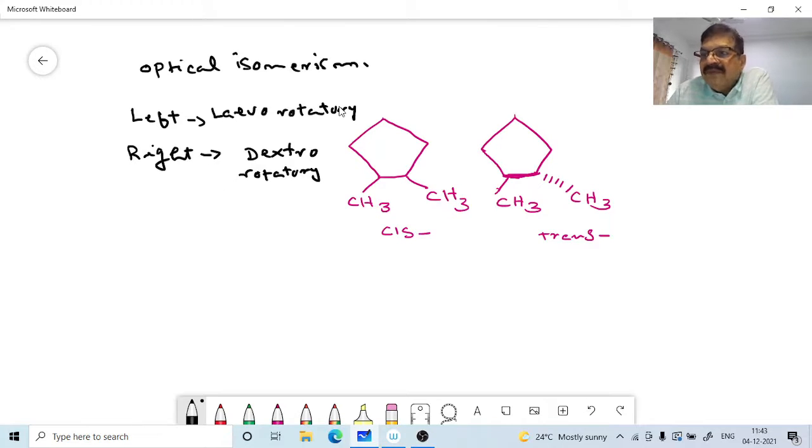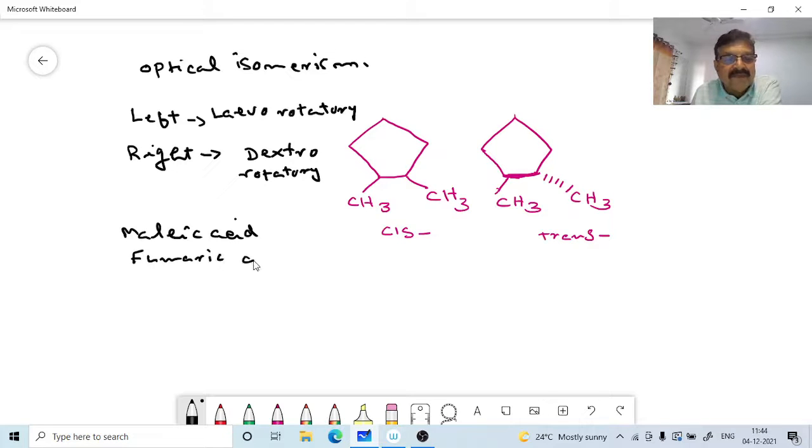Now geometrical isomerism is also just like cis-trans isomerism. It is the same thing, but mostly it is exhibited by compounds having a double bond, that is, the substituent groups will be on either side of the double bond. So you must have heard about maleic acid, fumaric acid, and this kind of thing. Those isomers all exhibit this geometrical isomerism.